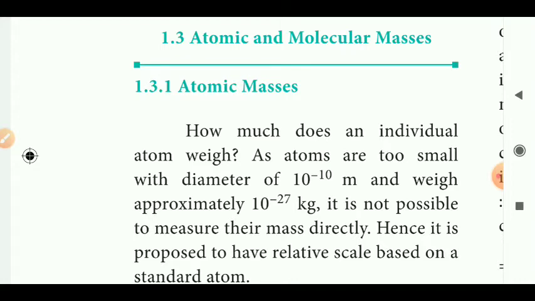As atoms are too small, with a diameter of 10 power minus 10 meter and weight approximately 10 power minus 27 kilogram, it is not possible to measure their mass directly. Hence, it is proposed to have a relative scale based on a standard atom.